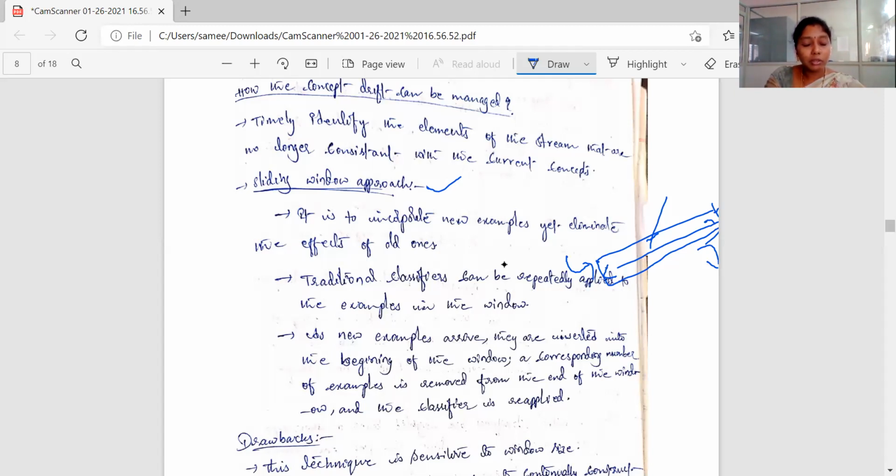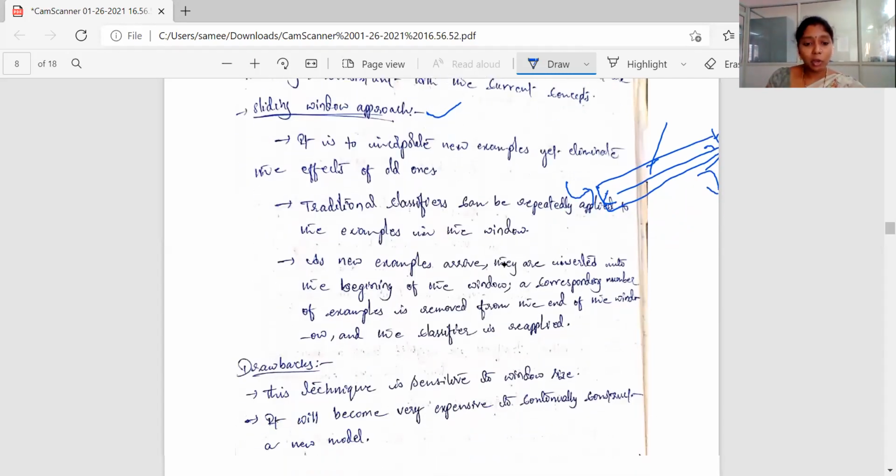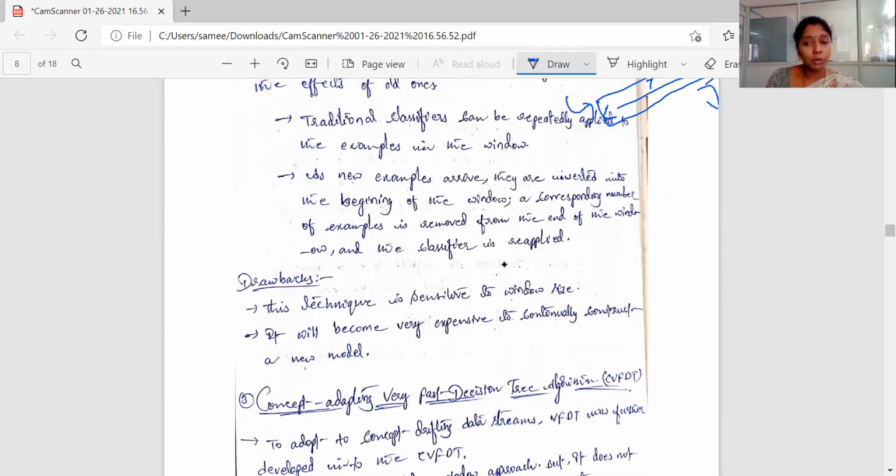So with the help of the sliding window approach, we can form a solution for the concept drift problem. But what is the drawback here? This technique is sensitive to the window size. The efficiency of this technique is based on the size of the window only, and it becomes very expensive to computationally construct a new model.